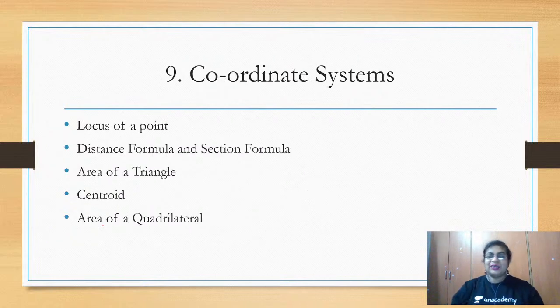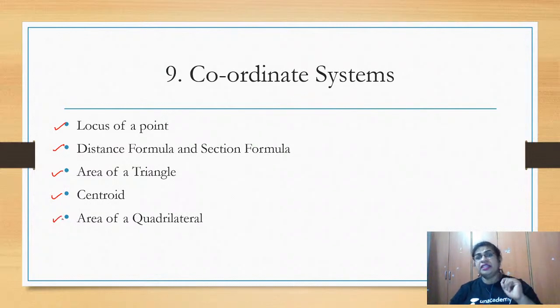Coming to the next chapter, the 9th chapter, coordinate system. In this coordinate system, what we are going to learn is locus of a point. We are learning about the distance formula and the section formula. How do you find the area of a triangle, the centroid of a triangle? How do you find the area of a quadrilateral?